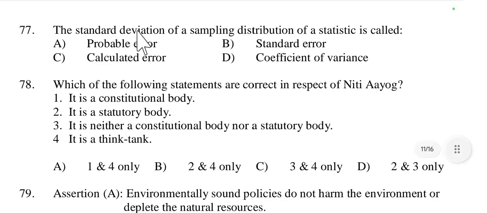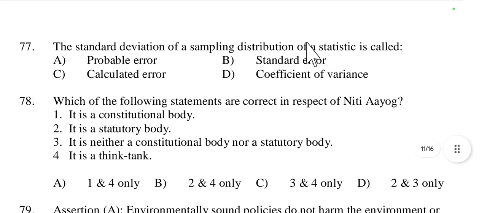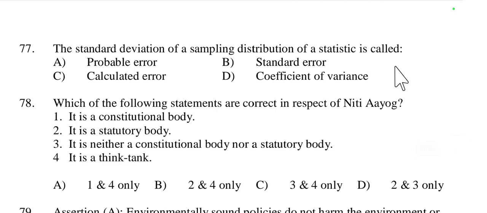Then question number 77, the standard deviation of a sampling distribution of a statistic is called probable error, standard error, calculated error or coefficient of variation. So here the question asks for the standard deviation of a sampling distribution of a statistic. The standard deviation of a sampling distribution of a statistic is known as standard error. So option B is the right option, standard error.